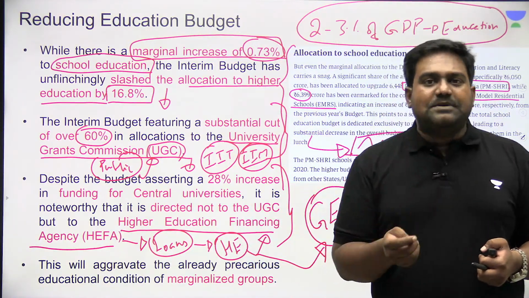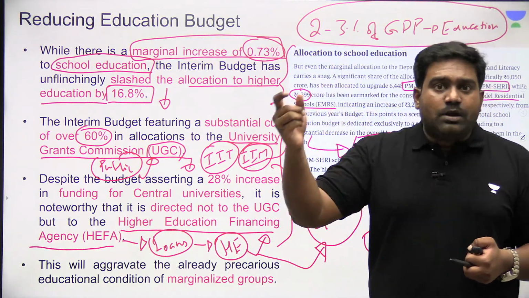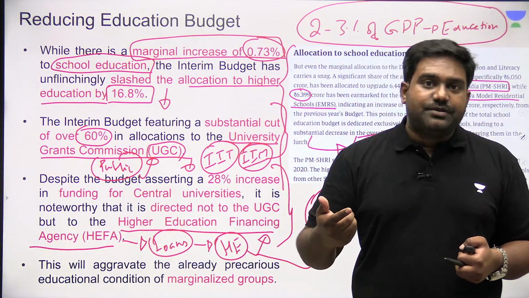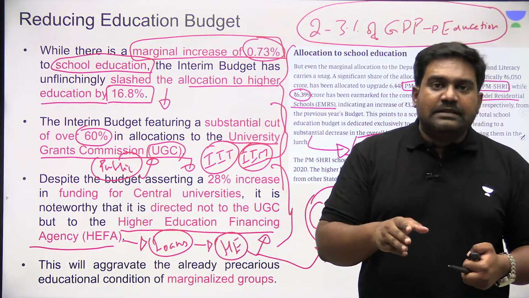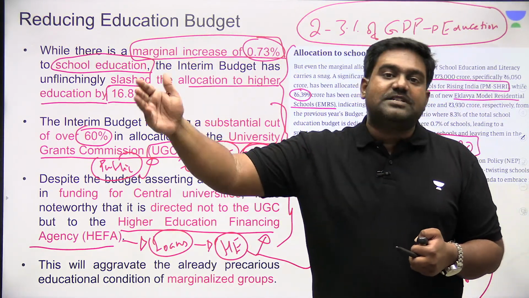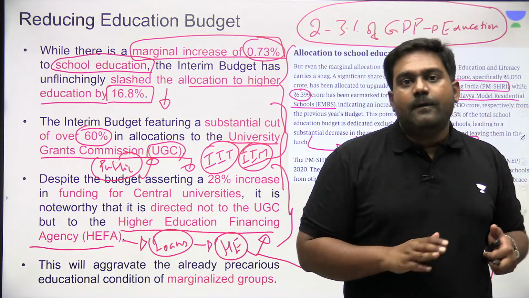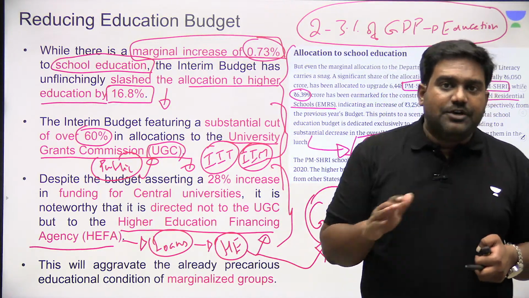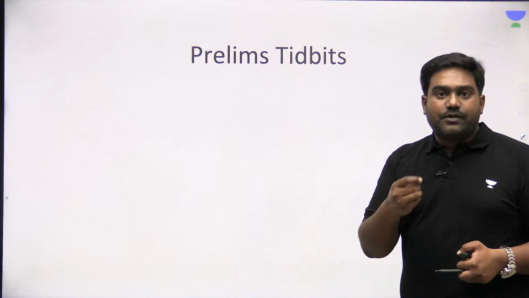Just around 2.8% of our GDP is not enough, because it doesn't even match the Incheon Declaration commitment India had made. India had led other countries in 2015 at the World Education Forum to commit everyone that we will increase our budget to 4 to 6% of our GDP. But we are still stuck with 2.8%, under 3% of our GDP allocation. And this, according to the writer, is not sufficient for the education sector, right? So these are the key takeaways from this important column.